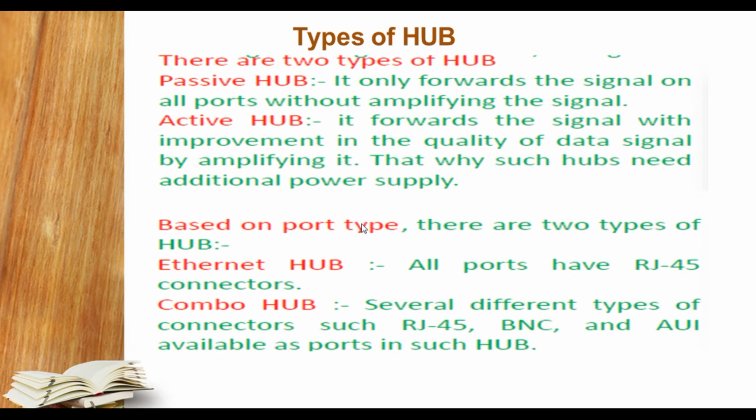Now next, based on port type, student. The second category of hub is Ethernet hub and combo hub. In an Ethernet hub, all ports have the RJ45 connector, as you can see in the figure in the earlier slide. In that you can see a number of connectors. So all connectors, I will say ports, will accept the RJ45 connector. So this is known as an Ethernet hub. Now combo hubs have several different types of connectors available, including RJ45, BNC and AUI available in the port.